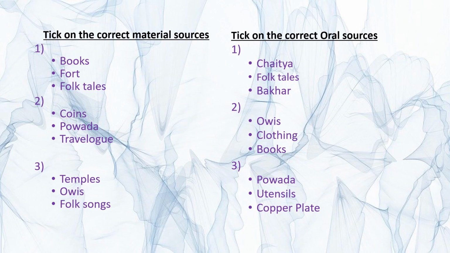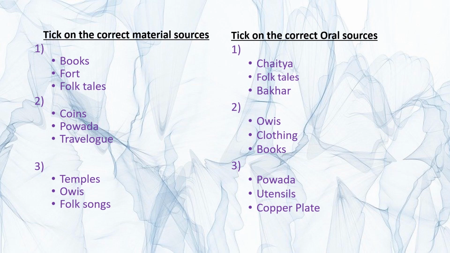Temples, ovies and folk song. So, tick at the correct material source. Now, coming towards your right side, look at the question, understand the question properly, and tick on the correct oral sources. Here also 3 options are there: one is written source, one is oral source and one is material source. So, you have to tick on the oral source now, right?